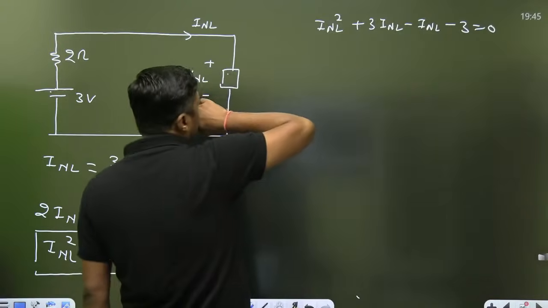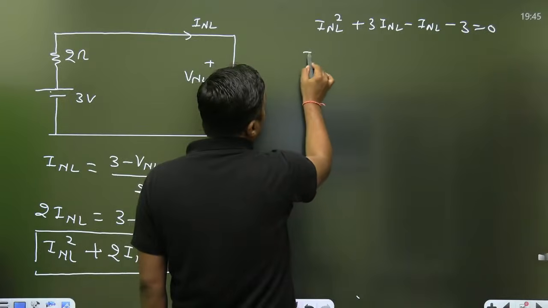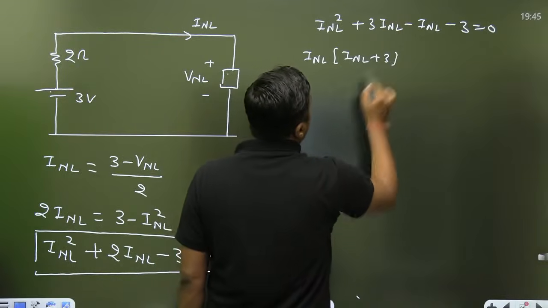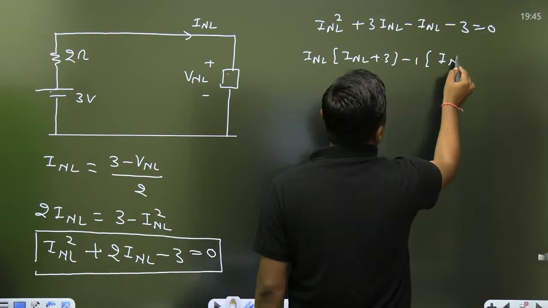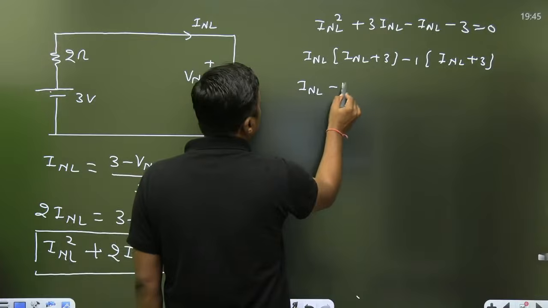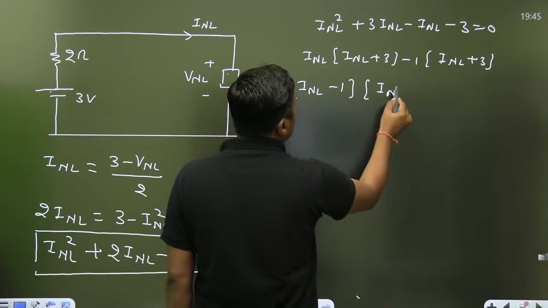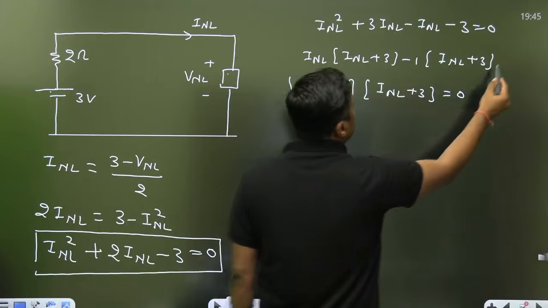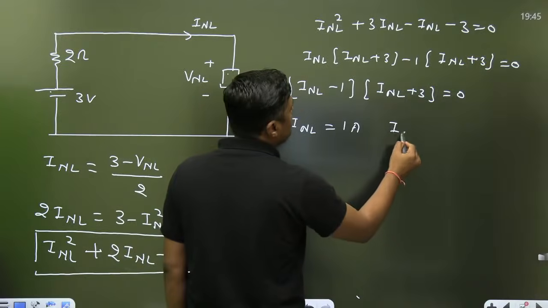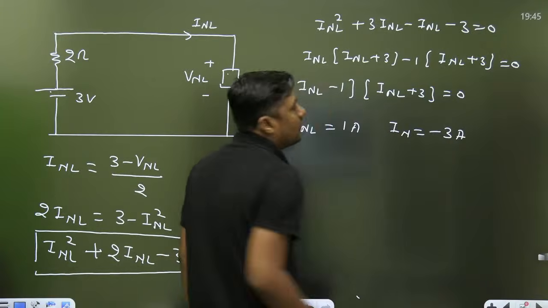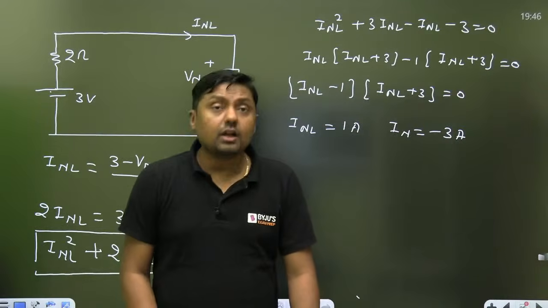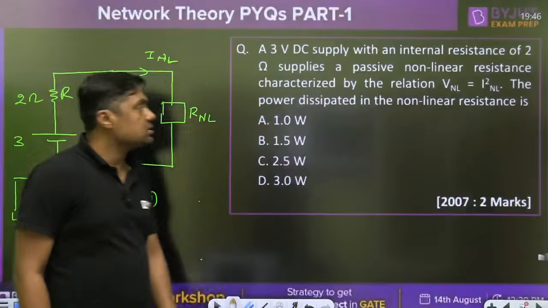So everyone tell me, what are the roots here? You are going to get INL is equal to 1 ampere or INL is equal to what? Minus 3 ampere. 1 ampere and minus 3 ampere. If this current is 1 ampere and minus 3 ampere, what is written in the question? Watch the question carefully.